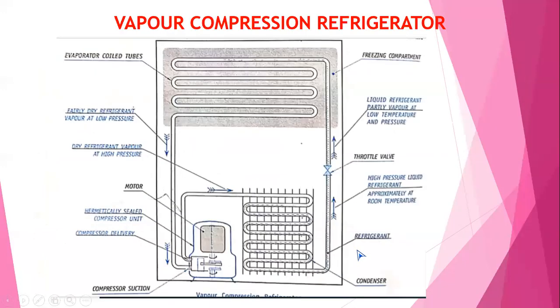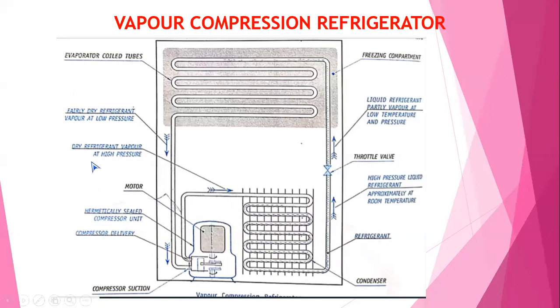Next, come to the point. Yesterday we discussed the vapor compression refrigerator. Say the refrigerator you have in your house. This is the one. This is the vapor compression refrigerator. Vapor means the Freon 12 which is used in the refrigerator. It is made vapor and compressed in the compressor, again condensed in the condenser, again fed to the expansion device, and then fed to the evaporator, and there the Freon 12 evaporates, pressure is decreased, temperature is decreased, and again it is fed to the compressor.